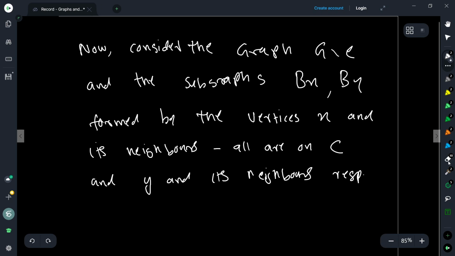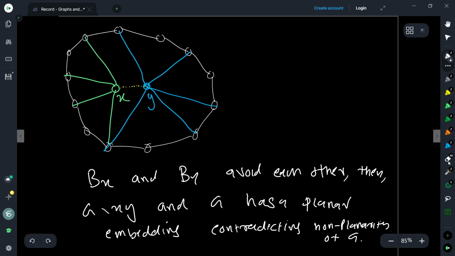So consider the graph G minus e and the subgraphs, let's say Bx and By, which are formed by the vertices X and Y with their neighbors, which are all sitting on the cycle C. So these subgraphs Bx and By are X and its neighbors on the cycle. So there are two possibilities I mentioned, right?